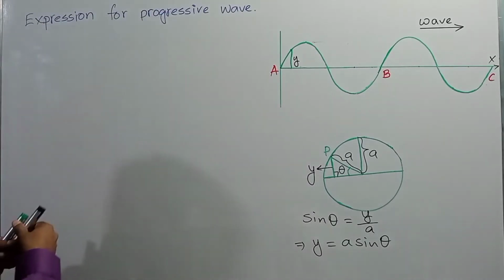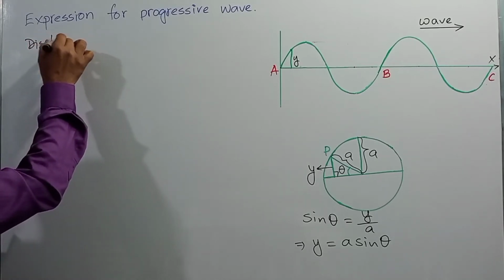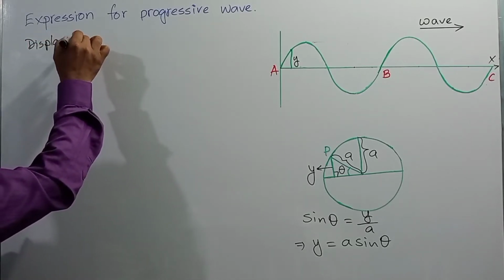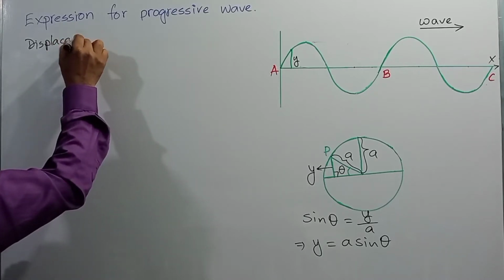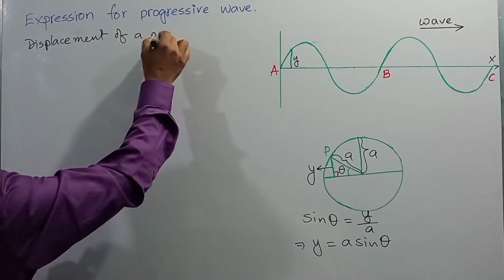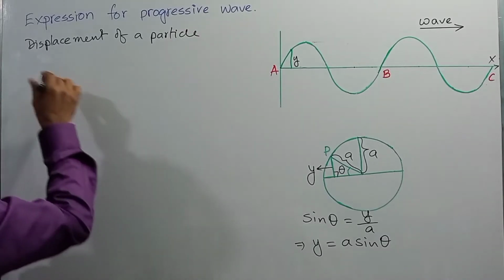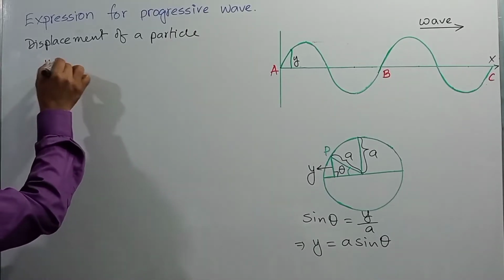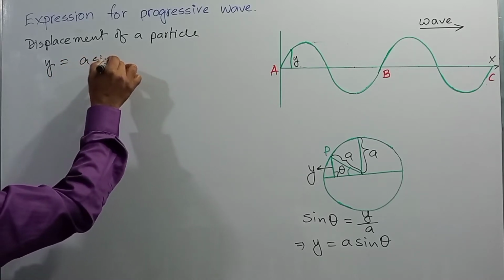So dear student, we can write the displacement of a particle executing simple harmonic motion, denoted by y. So y is equal to A sin theta.